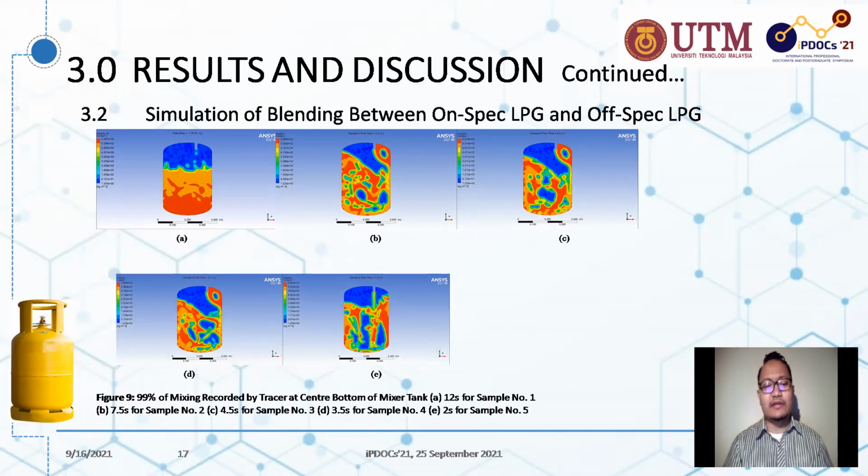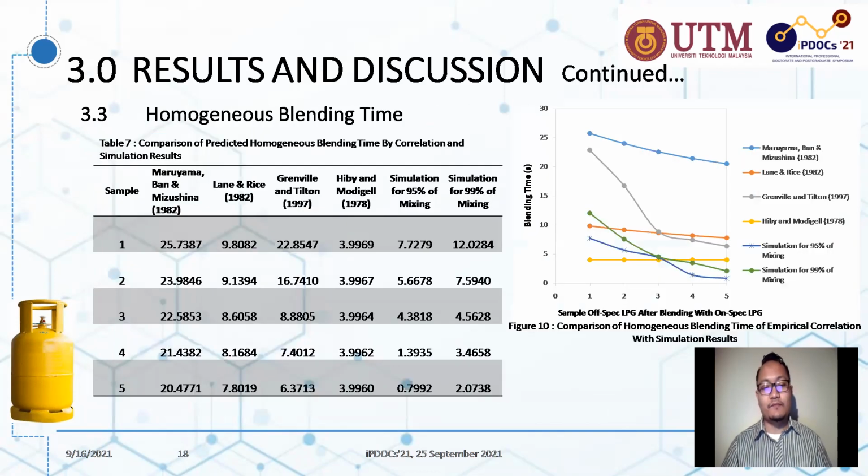Figure 9 shows 99% of mixing recorded by the tracer at the center bottom of the mixer tank. The flow time decreased from sample number 1 until number 5. The result of the homogeneous blending time is shown in table 7 for sample 1 until sample 5.